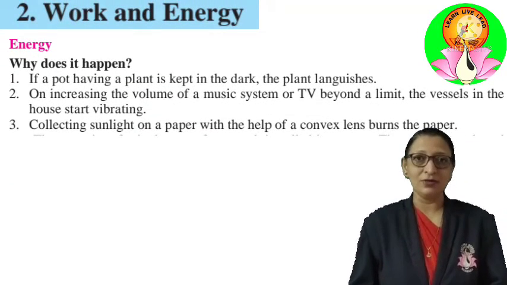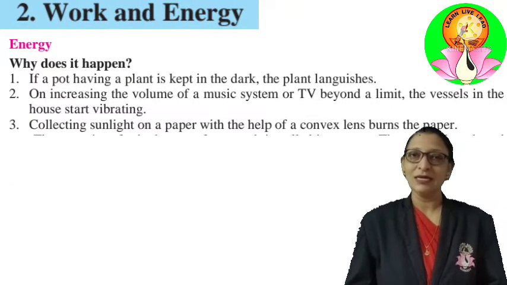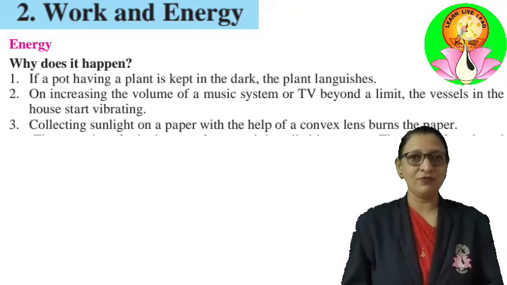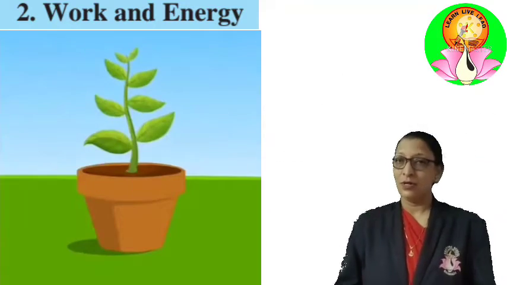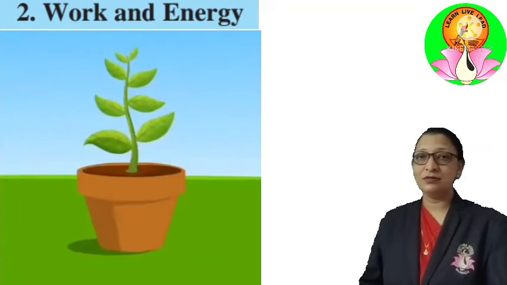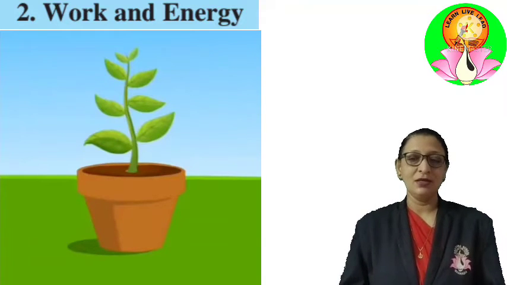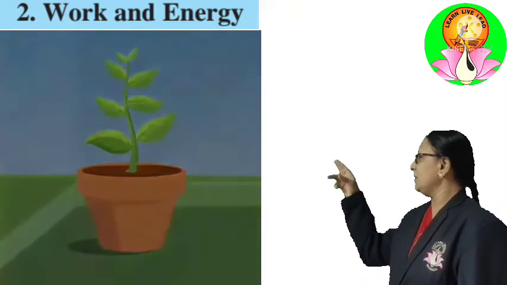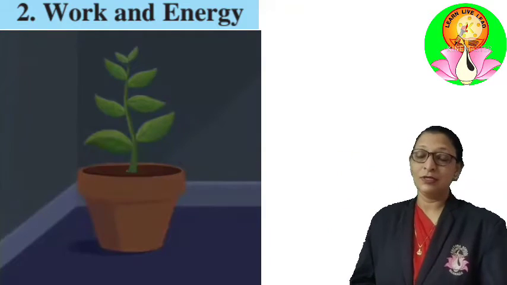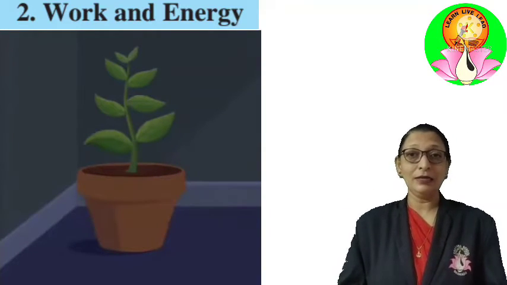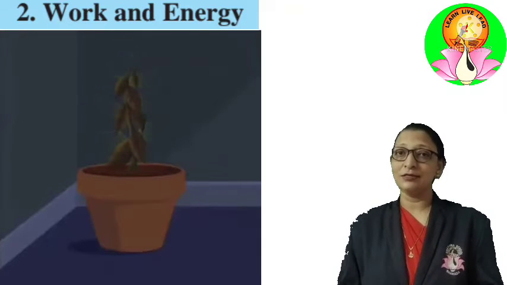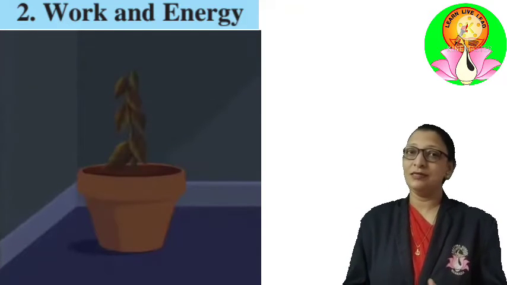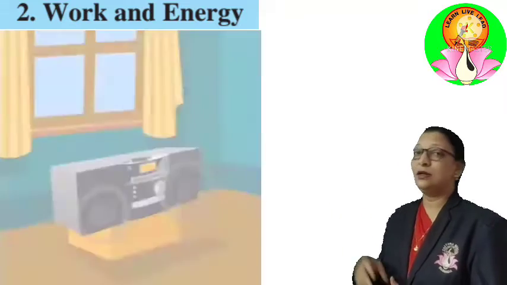What is meant by energy? Let us discuss with the help of a few examples. If a pot of a plant is kept inside a dark room, what happens? On keeping the plant in the dark room, the plant will not get its source of energy, that is sunlight. As a result, the plant will languish.